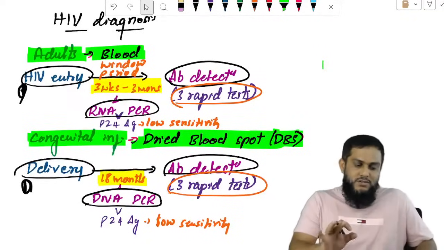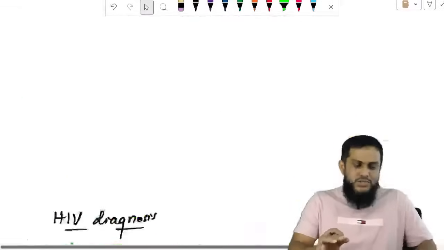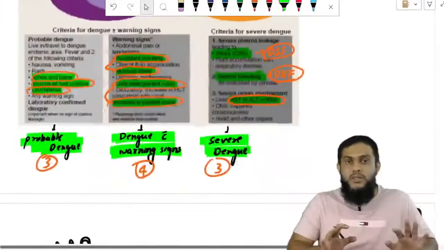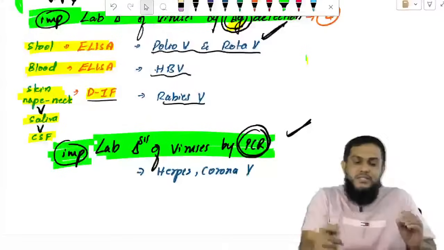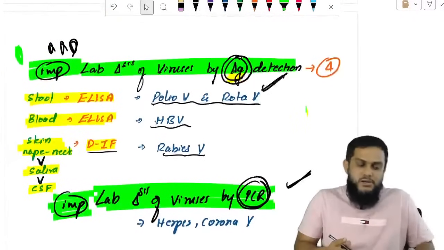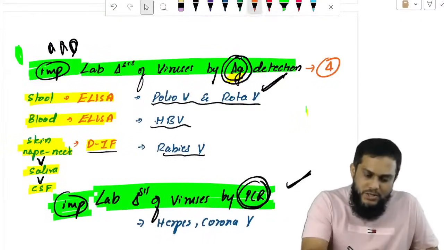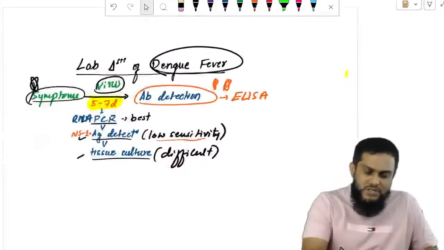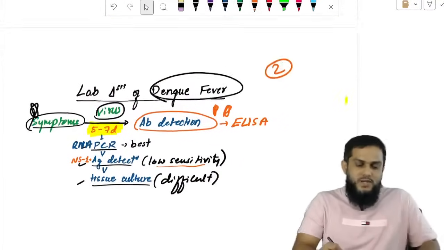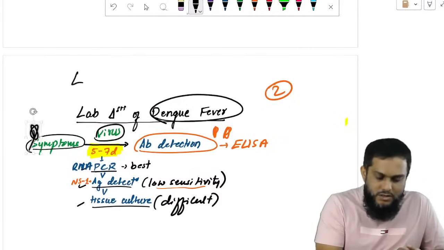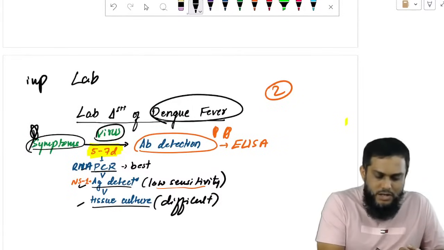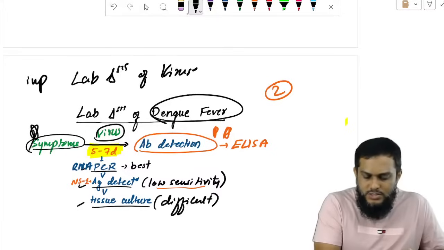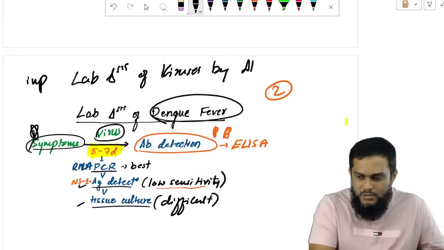Okay, so with that, now we have to move on to questions. What we have discussed now is warning signs, severe dengue, probable dengue. After that, lab diagnosis of viruses is where we have concentrated, right? So now I have given 4 places where we detect antigen, 2 places where we do PCR, and 2 places where we go for antibody, right? I can put this headline: important lab diagnosis of viruses by antibody detection.